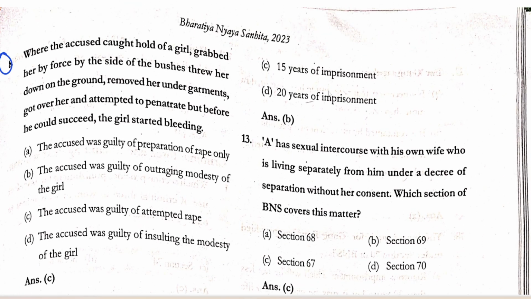Where the accused caught hold of a girl, grabbed her by force by the side of the bushes, threw her down on the ground, removed her undergarments, got over her and attempted to penetrate, but before he could succeed, the girl started bleeding. The accused was guilty of attempt of rape.